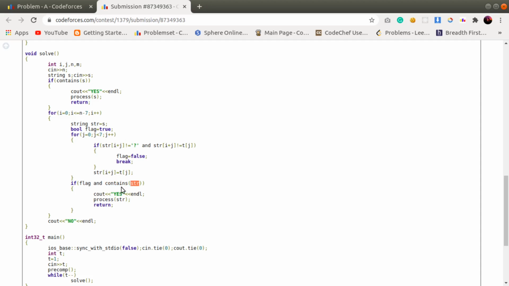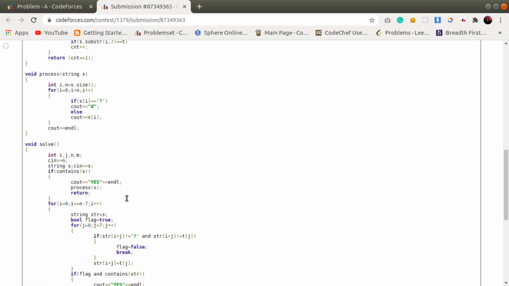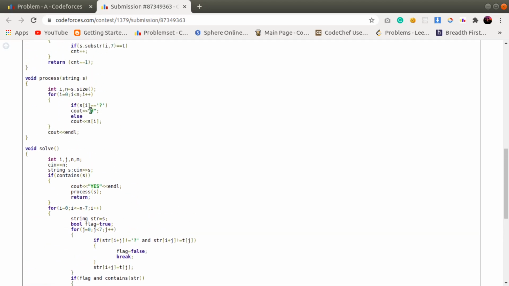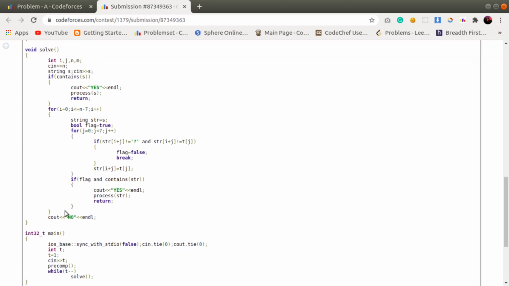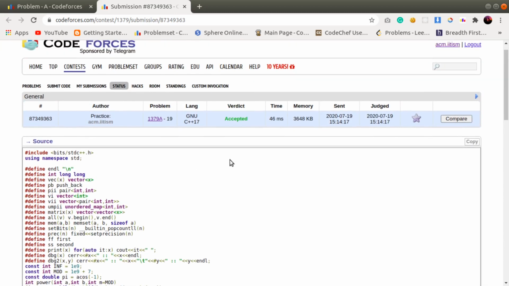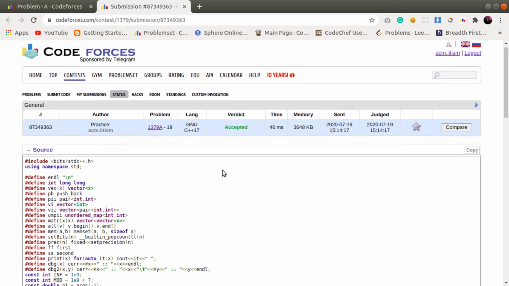And if both are true, then I'll just print out yes, and I'll process the string, and I will replace all the remaining question marks with some letter so as to prevent any other occurrence of that particular pattern in my resultant string. And if it is not the case, then I'll just print out a no, and this is pretty much it. And you can see this code is accepted over Codeforces.